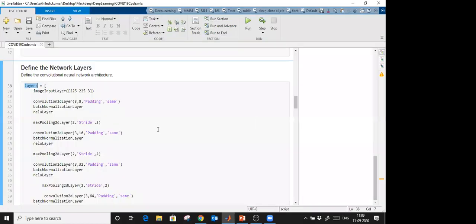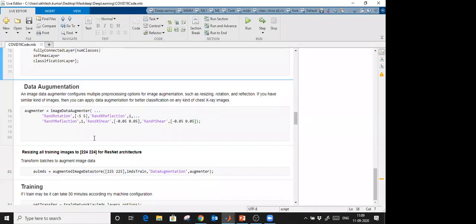Okay, after defining the layers, you can apply some kind of image data augmenter, like random rotation, random reflection in the y-axis, some kind of shearing in the x-axis and y-axis. So this kind of properties, how will you know? Just select this, go in the help, and you'll get all this. To get a robust model, we require this kind of pre-processing on our images. Okay, these are pre-processing functions.